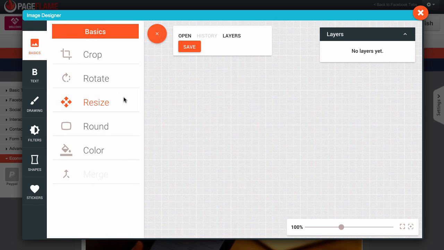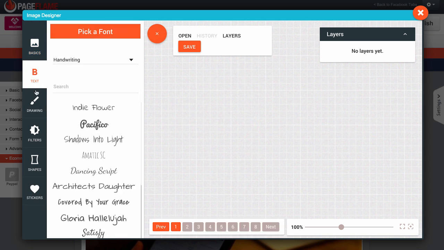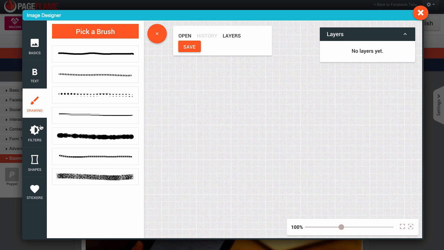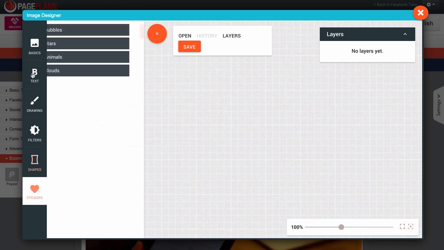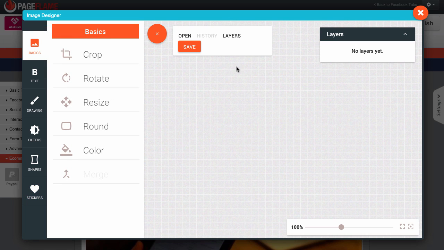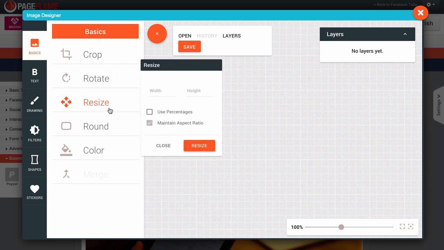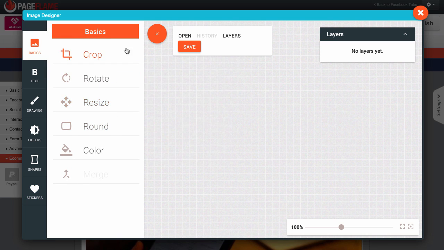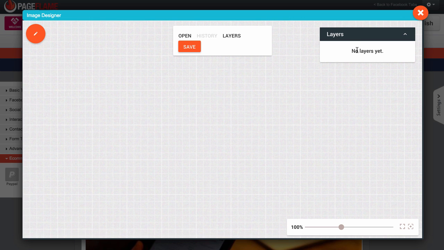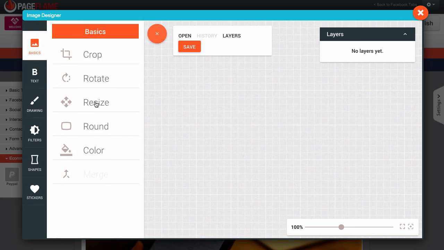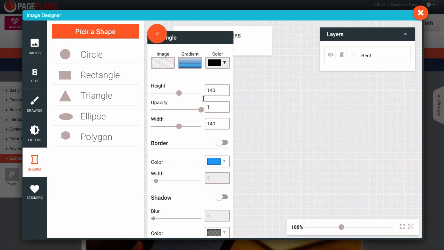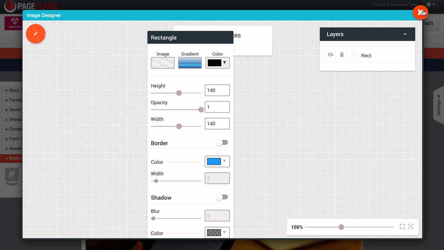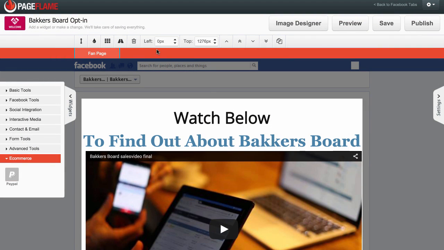Now, I haven't mentioned anything about this yet, but you can basically grab in text, images, filters. You can add in shapes, stickers, all sorts into this editing layout right here, and you can edit them as you want as well. So you can actually customize your images as you want. If you've got images loaded into the system, you can choose to customize those. So really cool system as well, and it's part of the software today.